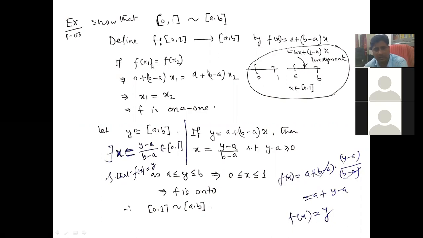For one-one-ness, suppose f(x1) equal to f(x2). So therefore this equals this. This implies, by calculating, x1 equal to x2. So this implies f is 1-1.